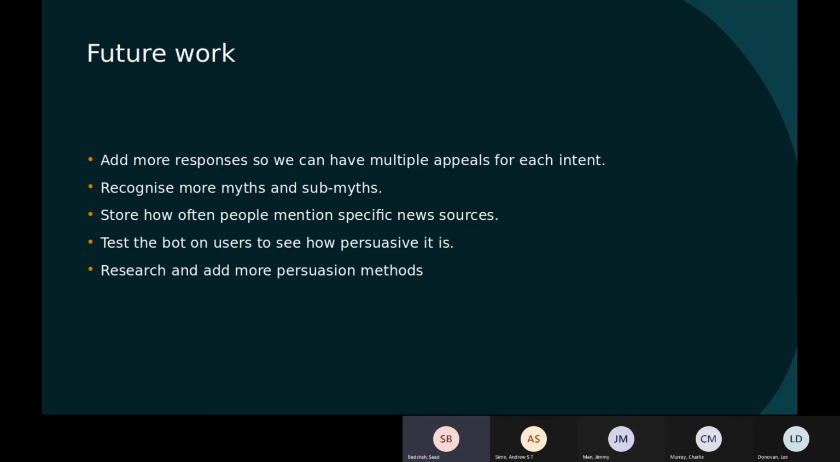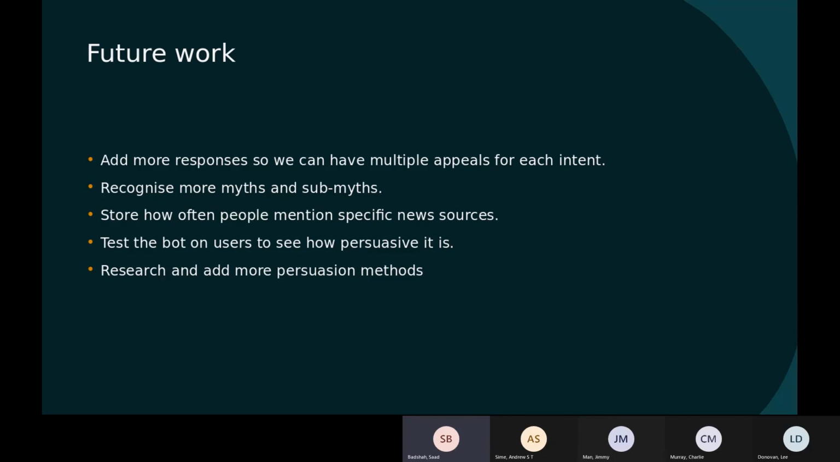So for the future work, we want to add more responses to the NLG so we can have multiple persuasive appeals for each intent and more responses to the user. Also, we want to recognize more myths and submyths. By adding more submyths, we will get into the detail about the myth and respond better to the user and make it easier to persuade.